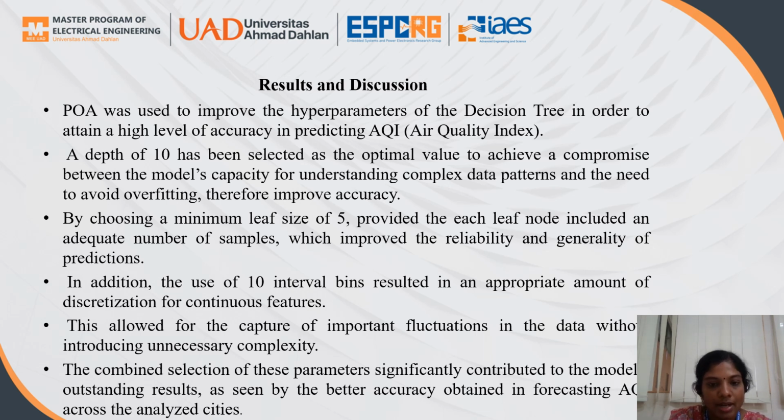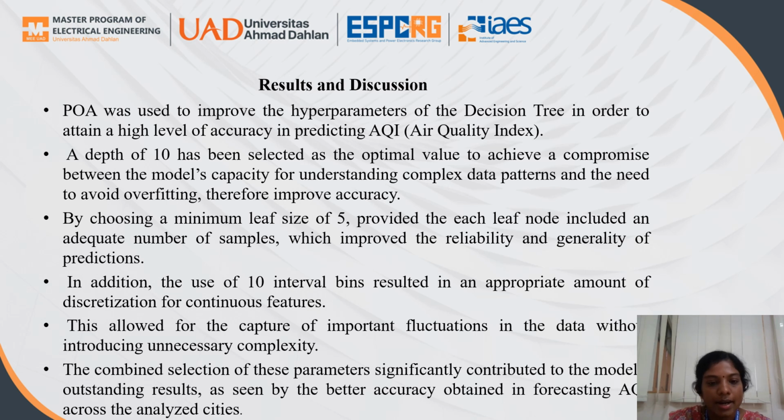Here a depth of 10 has been selected as an optimal value, a compromise between the model's capacity for understanding complex data and patterns and the need to avoid overfitting, and therefore improve the accuracy. By choosing a minimum leaf size of 5, each leaf node included an adequate number of samples, which improved the reliability and generality of the predictions.